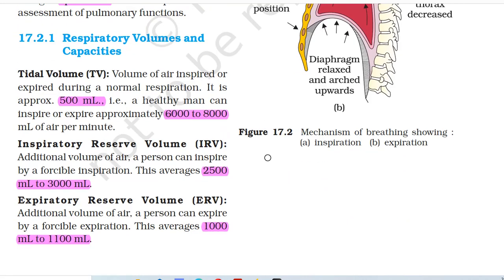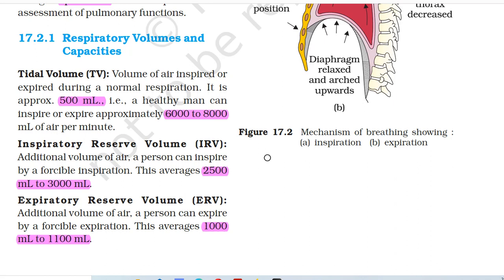17.2.1 Respiratory volumes and capacities. Tidal volume: volume of air inspired or expired during a normal respiration. It is approximately 500 ml, that is, a healthy man can inspire or expire approximately 6000 to 8000 ml of air per minute. Inspiratory reserve volume: additional volume of air a person can inspire by a forcible inspiration.